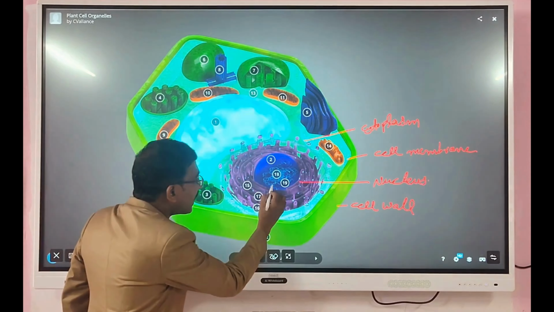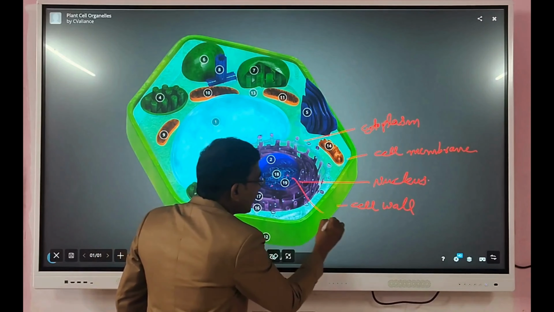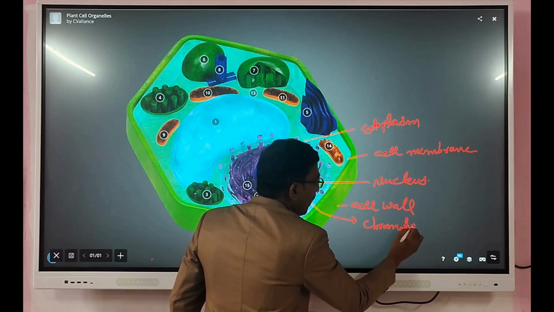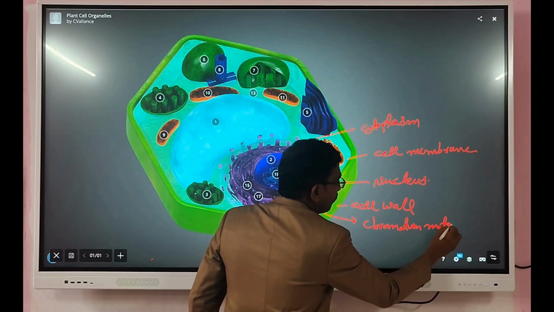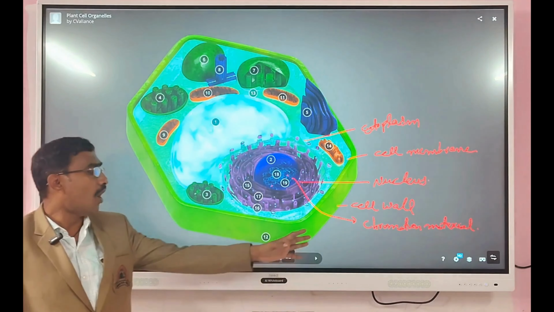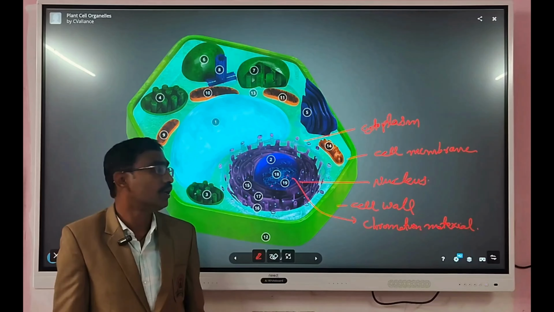Inside the nucleus, there are small thread-like structures. Those thread-like structures are called chromatin materials. During cell division, all these chromatin material undergoes condensation to form chromosomes.